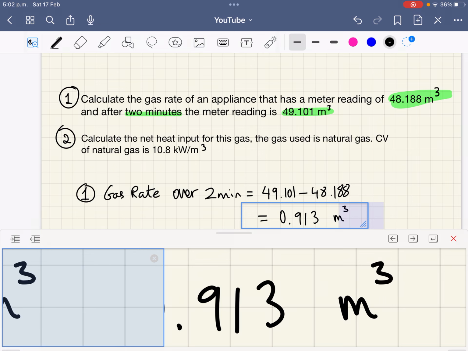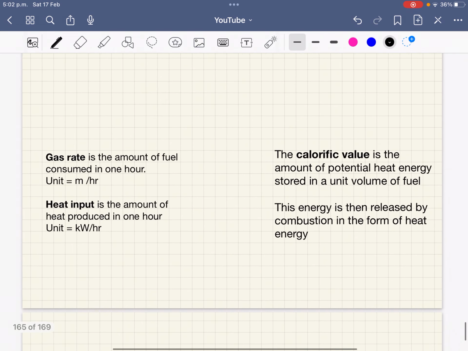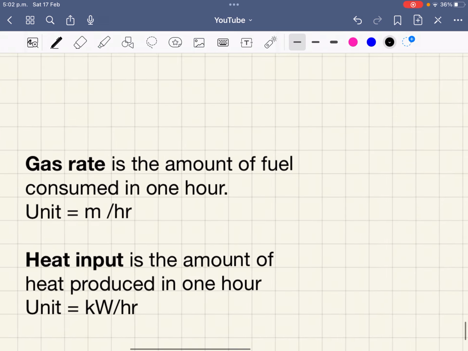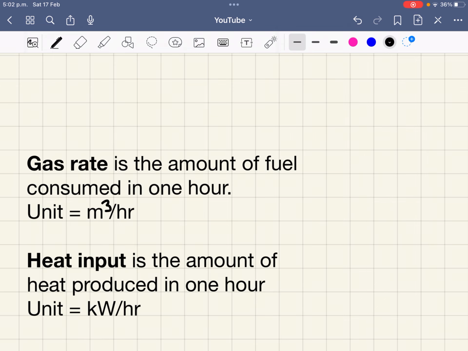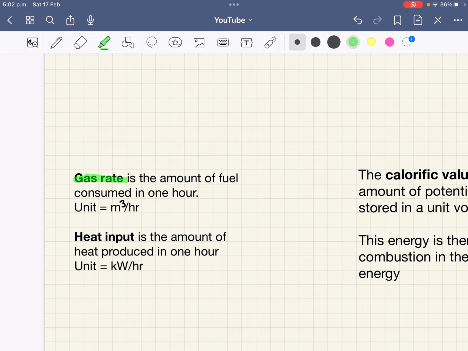So I'm just going to scroll down here and we have the formula for gas rate. The gas rate is the amount of fuel consumed, that just means used, so the amount of fuel used in 1 hour, and the unit is meters cubed per hour. So gas rate, fuel used in 1 hour.